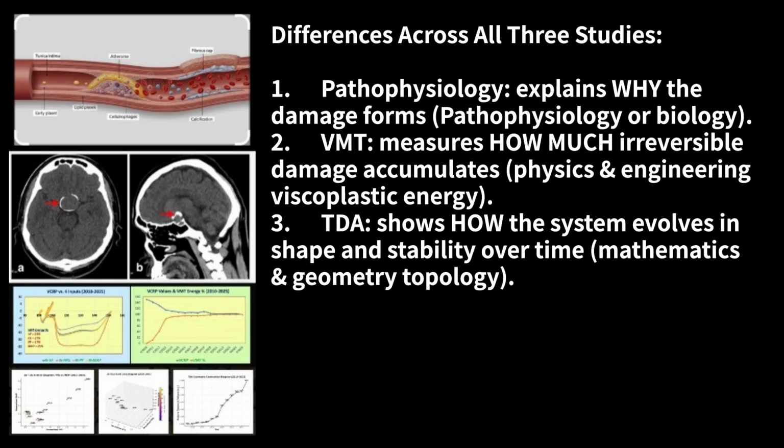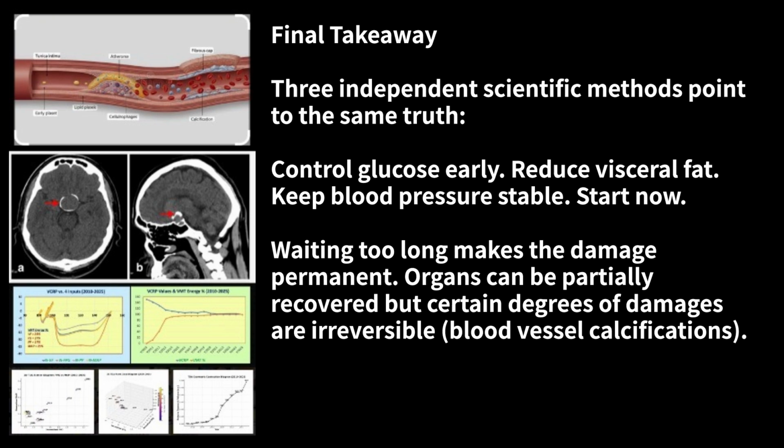Differences across all 3 studies. 1. Pathophysiology explains why the damage forms: pathophysiology, or biology. 2. VMT measures how much irreversible damage accumulates: physics, and engineering viscoplastic energy. 3. TDA shows how the system evolves in shape and stability over time: mathematics and geometry, topology. Final takeaway: 3 independent scientific methods point to the same truth.